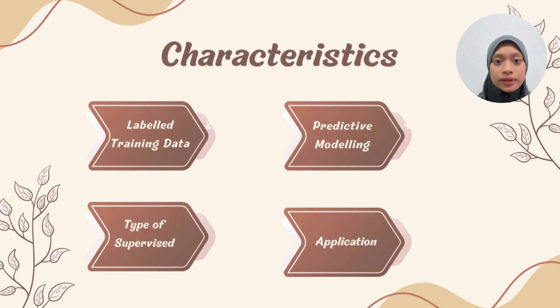A classification algorithm is a type of supervised learning algorithm that is designed to categorize or classify input data into predefined classes or categories. The goal is to learn a mapping from input features to a target class label based on labeled training data.